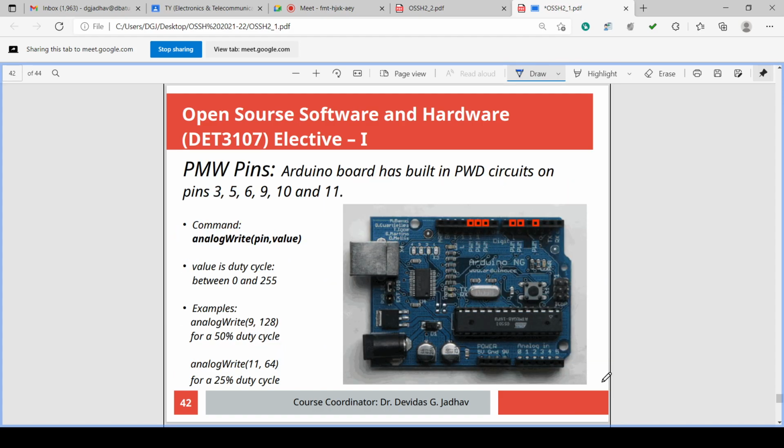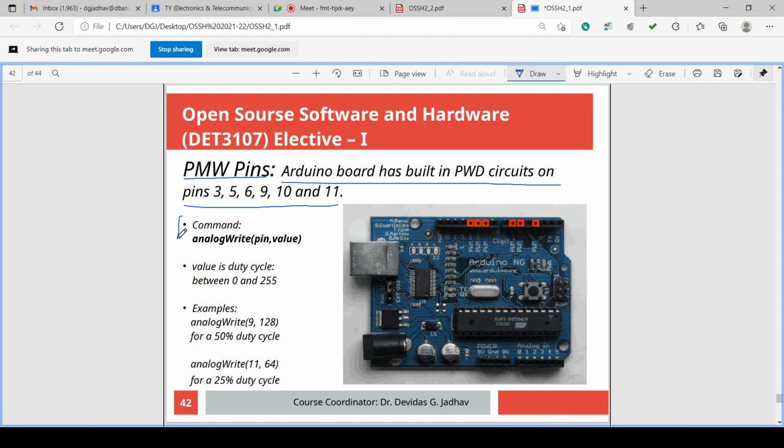And where are we getting this PWM? The PWM pins are there. We know the Arduino board has built-in PWM circuits on pin number 3, pin number 5, pin number 6, pin number 9, pin number 10 and pin number 11. So 3, 5, 6, 9, 10, 11 are the pins where the PWM output is available.